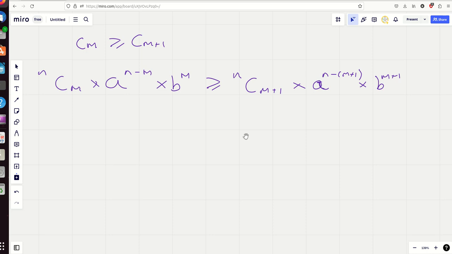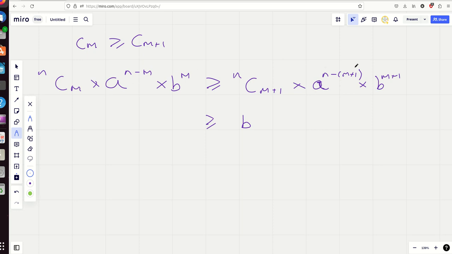Firstly, I'm going to put the b's together. Let me just clear that up. I'm going to put b to the m plus 1 over b to the m here. Let's just leave a b on this side. Same with a. This is a to the n minus m. This is a to the n minus m minus an extra one.